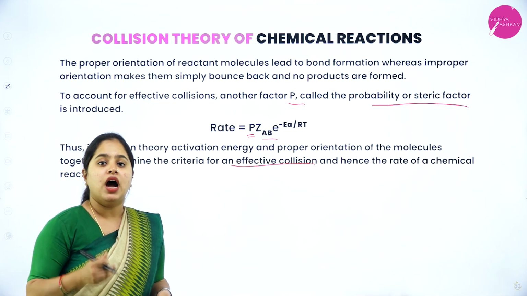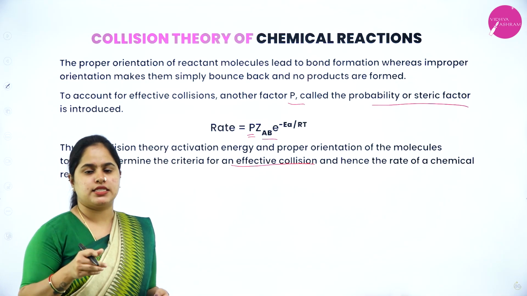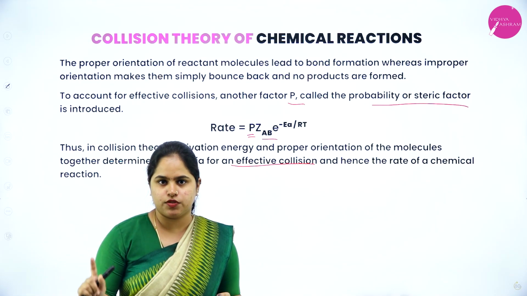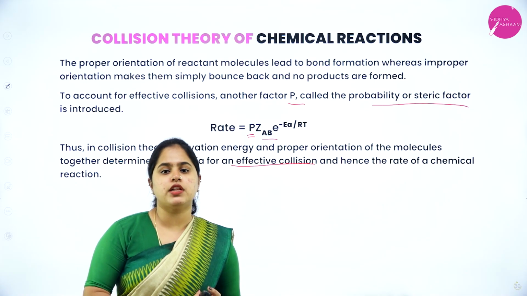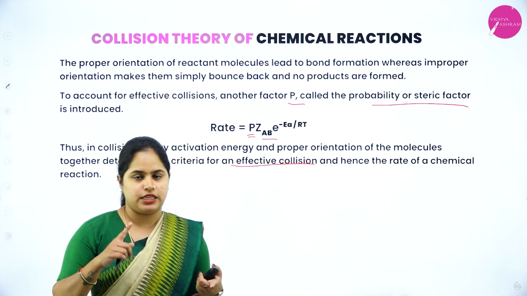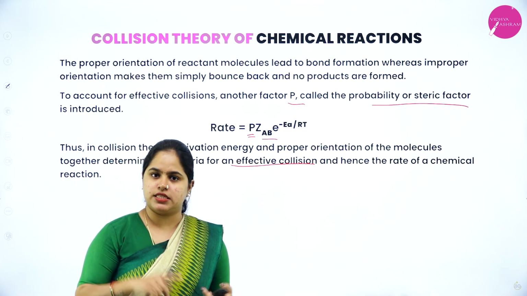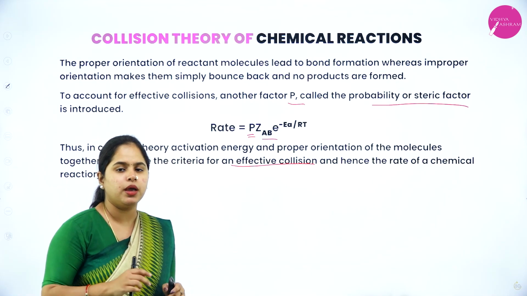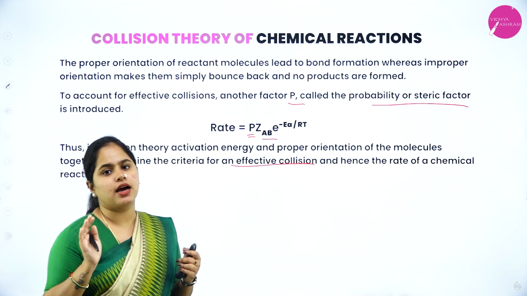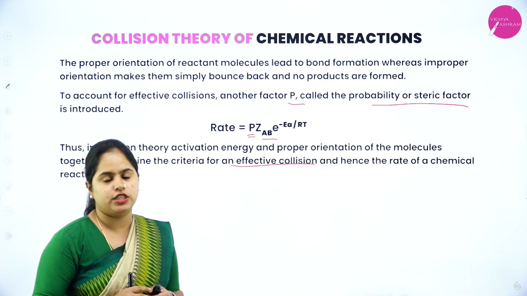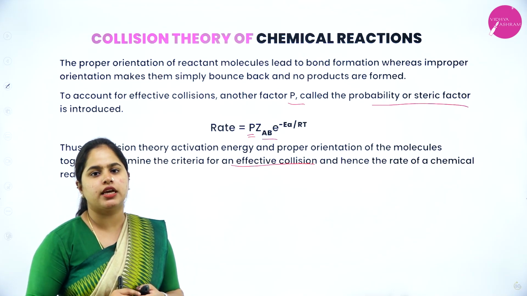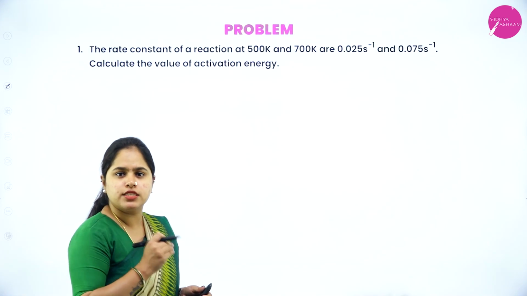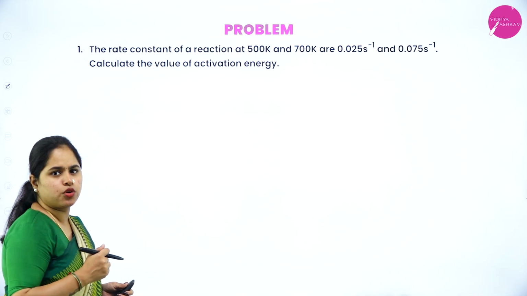According to collision theory, effective collisions have to take place, and only then will the product be formed. For effective collisions, the molecules should have minimum energy, there should be collision frequency, and the orientation must be proper. All these factors are important in collision theory. I hope collision theory for the formation of products is clear to you. Now let's move on to some numericals based on what we have studied.